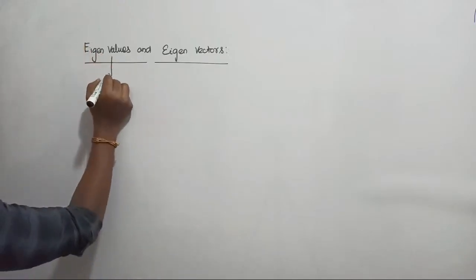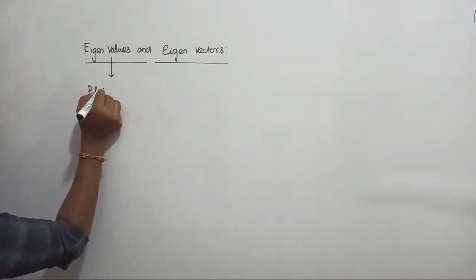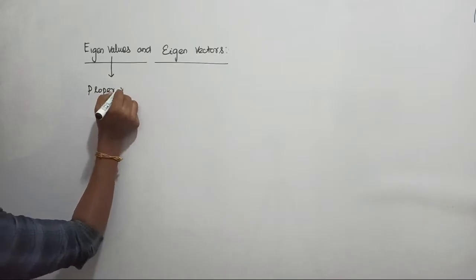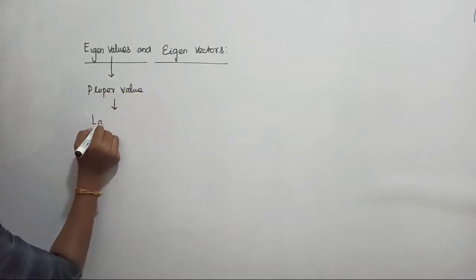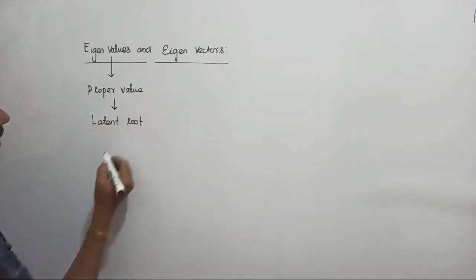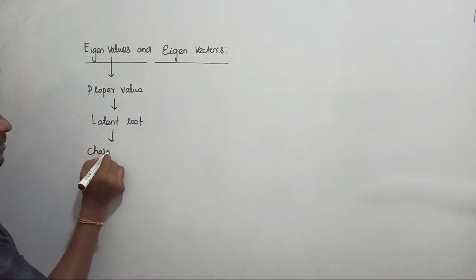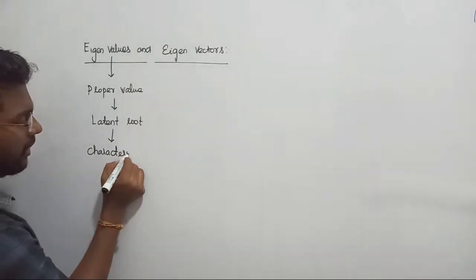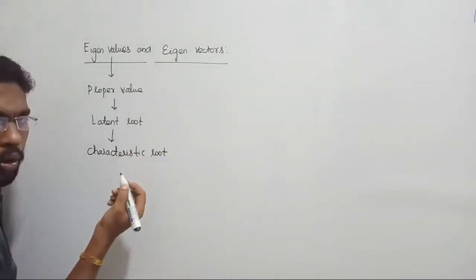So this eigenvalue can also be considered as, it is also called what? Proper value, right? It is also called proper value. Some people are calling it latent root, some people are calling it characteristic root, all are the same, right? Actually it is pole. Eigenvalues are nothing but poles of the system only, right?